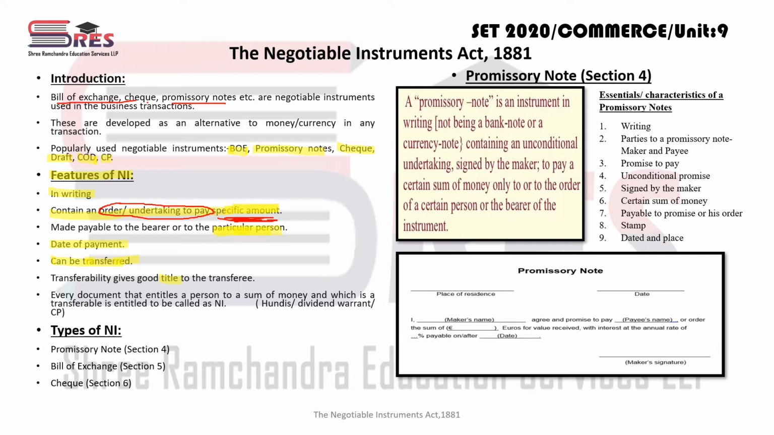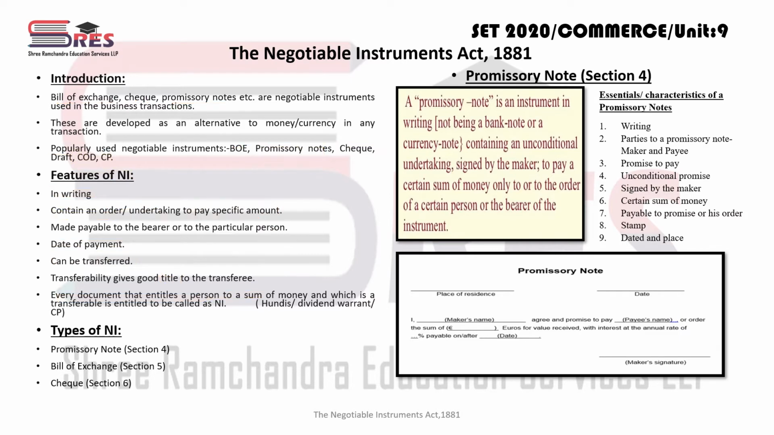well. Every document that entitles a person to a sum of money and which is transferable is entitled to be called negotiable. See, a negotiable instrument can be in different forms: hundis, dividend warrant or commercial paper. The same thing is written here. ठीक है, तो कोई भी document through which there is transfer of sum of money और वो document transferable होना चाहिए, तो उसको हम negotiable instrument बोल सकते हैं.